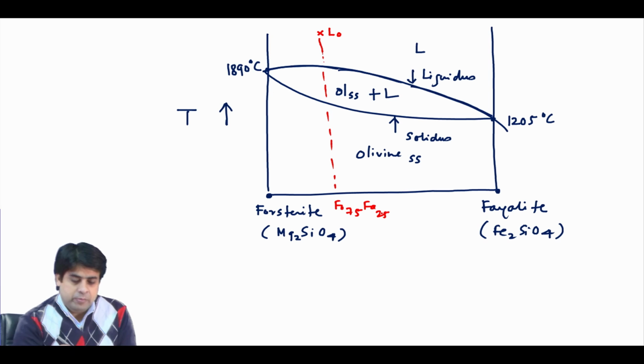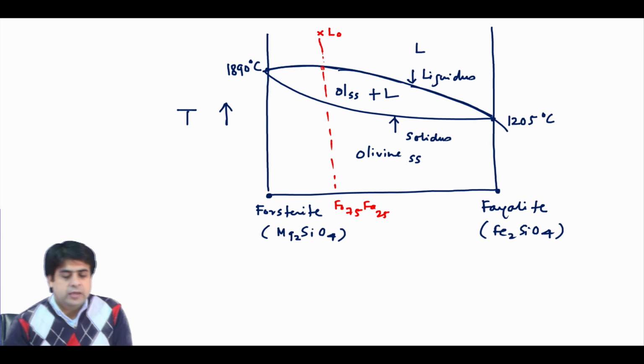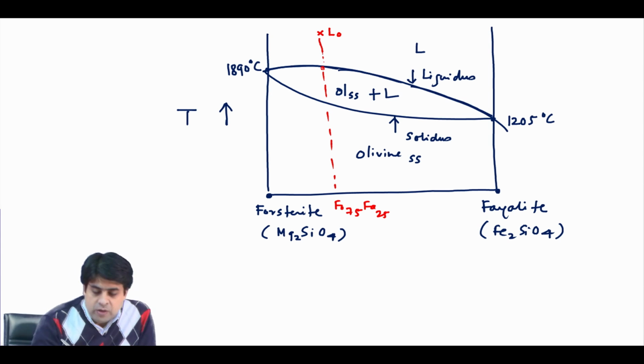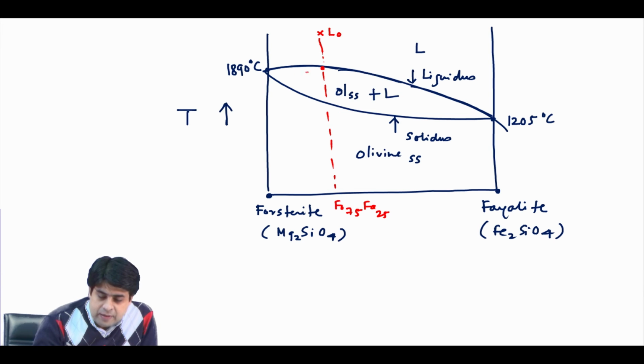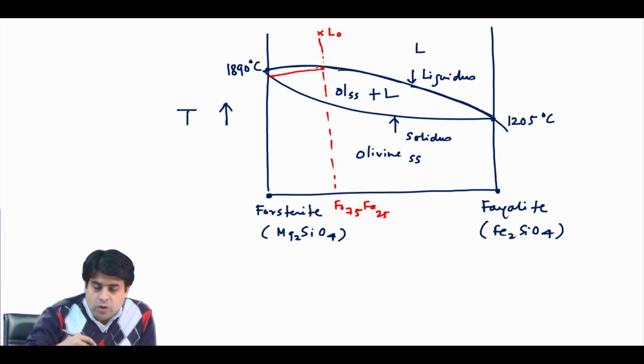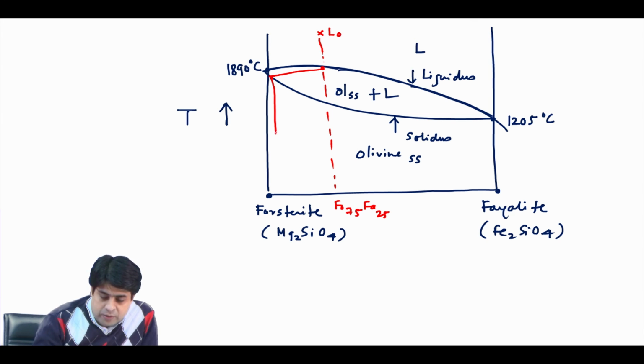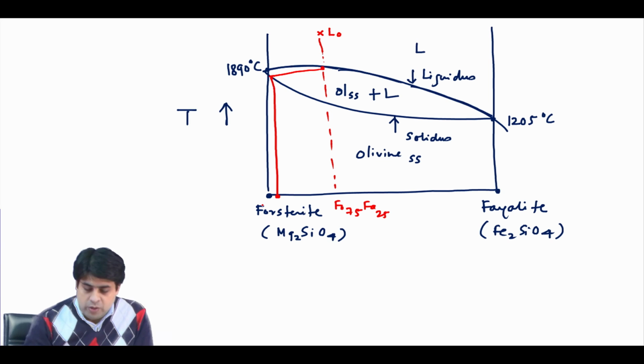When you decrease the temperature and strike the liquidus curve, at this particular temperature, if you draw a perfectly horizontal line, it will strike the solidus at this point. Not a very good diagram, but you can follow any textbook. At the solidus, if you draw the vertical line, this will be the composition of your solid 1.